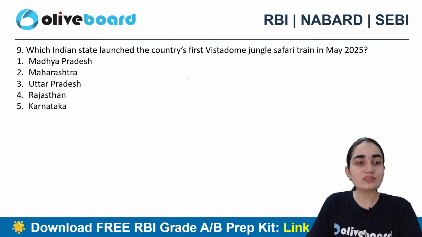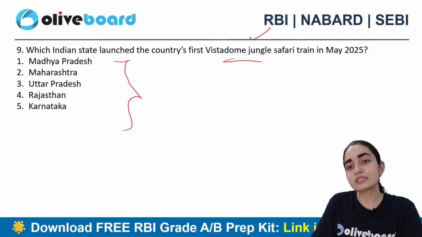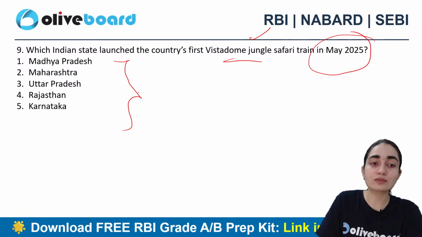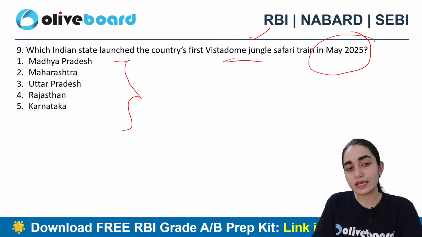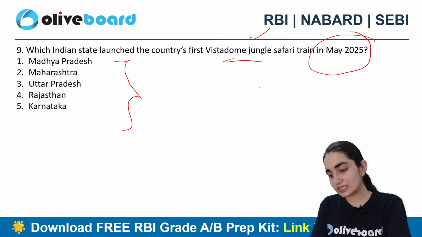Okay. Next question says, which Indian state launched the country's first Vista Dome Jungle Safari train in May 2025? Is it Madhya Pradesh, Maharashtra, Uttar Pradesh? Is it Rajasthan or Karnataka? Which one is the correct answer? Come on, be very quick here. Is it A, B, C, D, E?